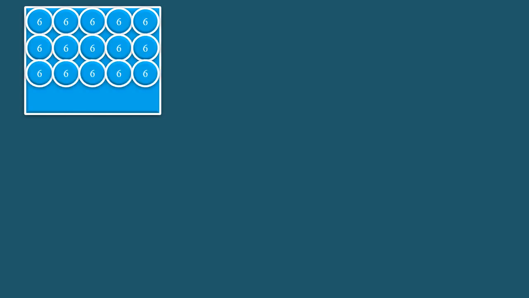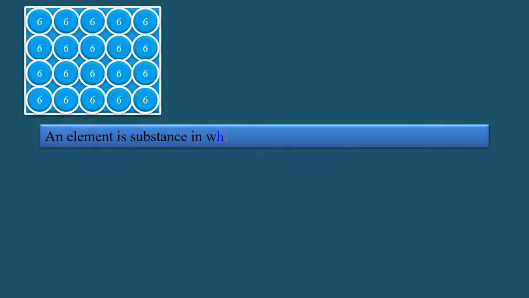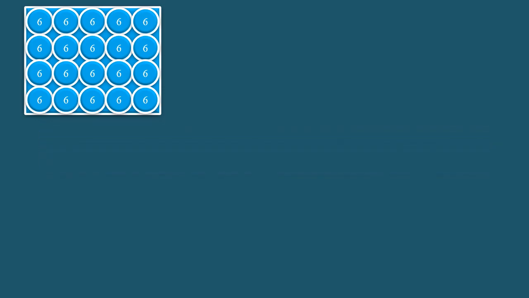Suppose this is a piece of matter and we wish to identify it. So determine its identity number, which is the proton number. We found that each atom has 6 protons. So it satisfies the definition of an element, that is, a substance in which all the atoms have the same atomic number. So this is an element named carbon.